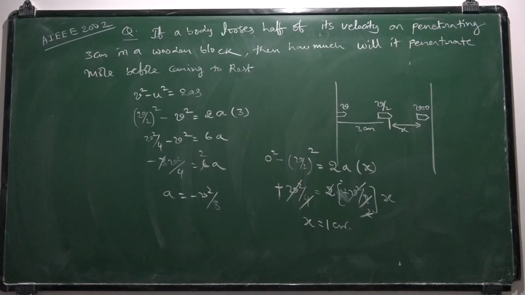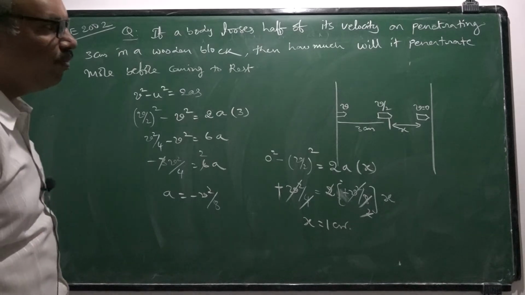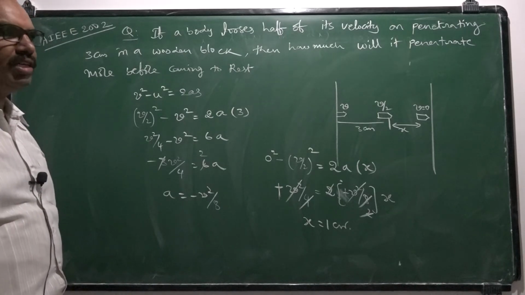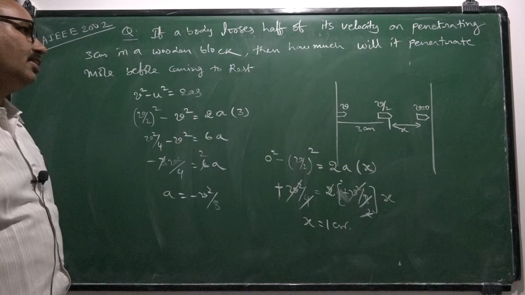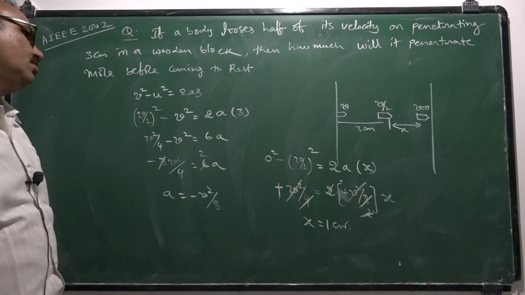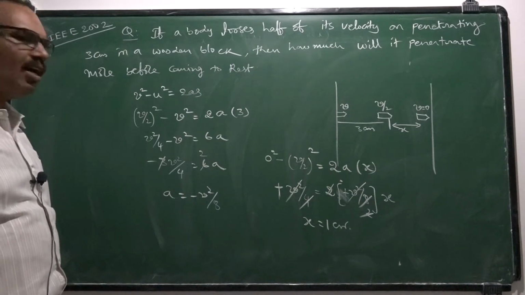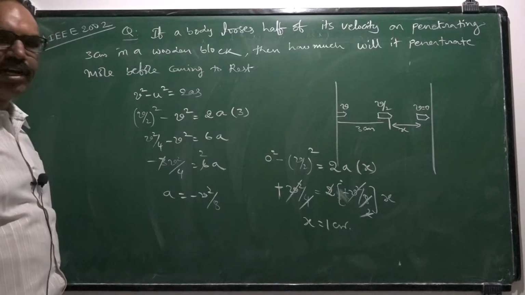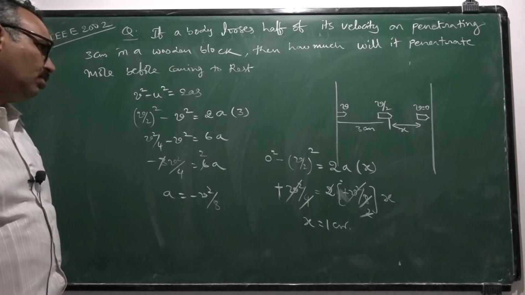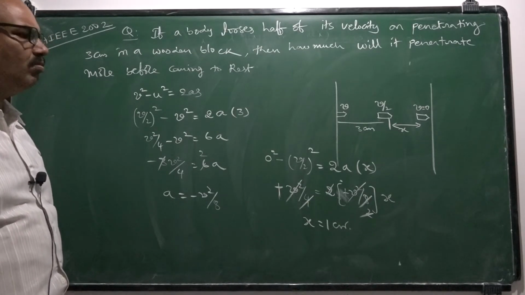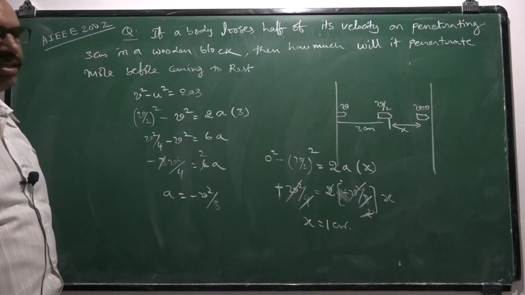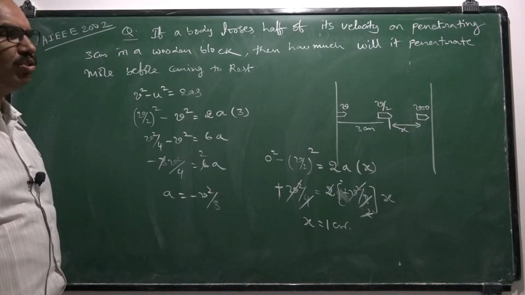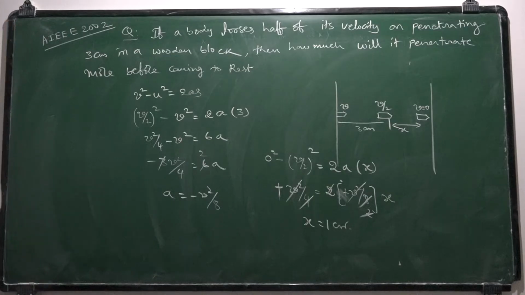In this question, we should understand in which motion the bullet is moving inside the block. That is clearly retarded motion. And what is the retardation? Retardation or negative acceleration, both are same. So by knowing the retardation value, we are able to calculate how much more distance it should travel before coming to rest. I hope everybody understood this.